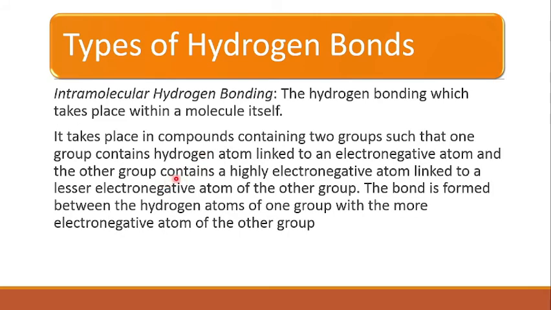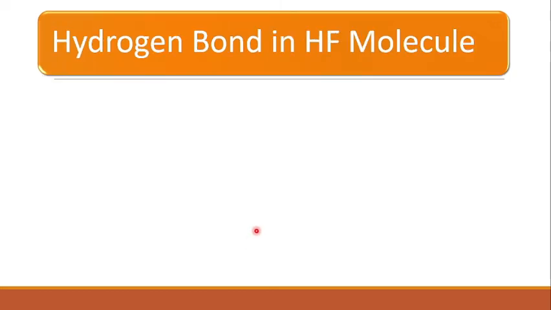It takes place in compounds containing two groups such that one group contains a hydrogen atom linked to an electronegative atom, and the other group contains a highly electronegative atom linked to a lesser electronegative atom of the other group. The bond is formed between the hydrogen atom of one group and the more electronegative atom of the other group.